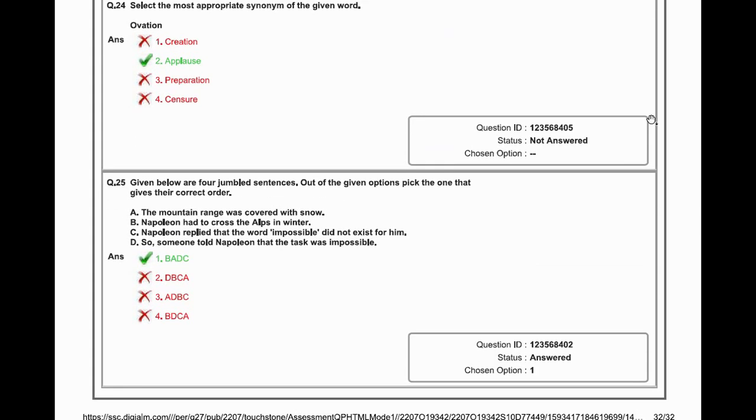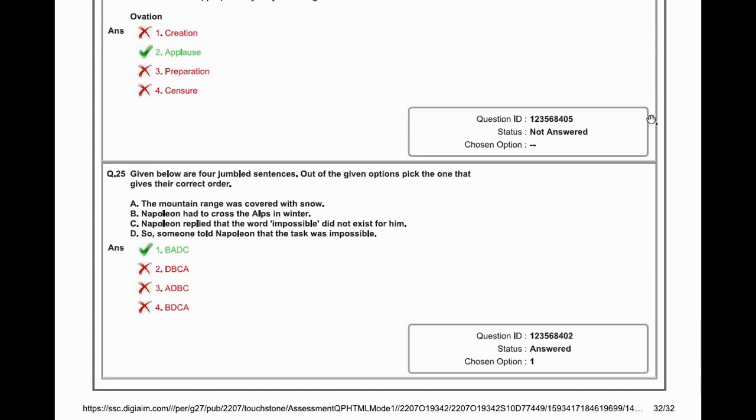Given below are 4 jumbled sentences. Out of the given options, pick the one that gives their correct order. The mountain range was covered with snow. Napoleon had to cross the Alps in the winter. Napoleon replied that the word impossible did not exist for him. Someone told Napoleon that the task was impossible. Start with option 1. Napoleon had to cross the Alps in winter. The mountain range was covered with snow is the second. Then move to the D part. Someone told Napoleon that the task was impossible, but Napoleon replied the word impossible did not exist for him. So option first, BADC, is the correct option in this question.